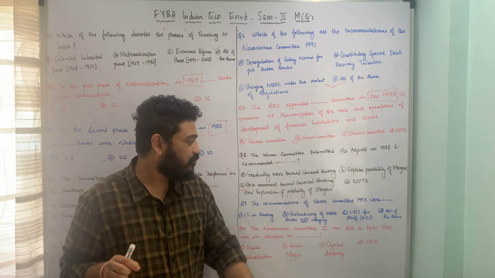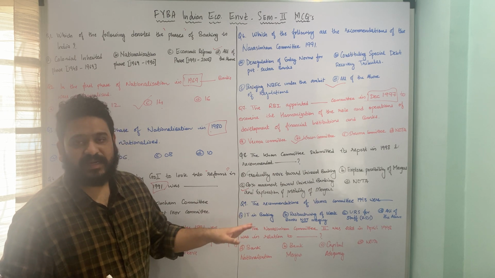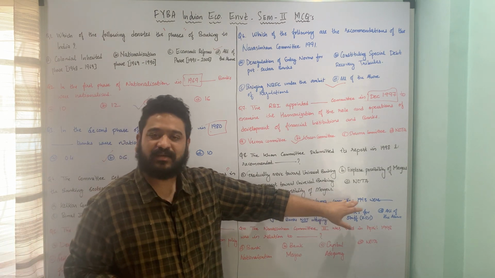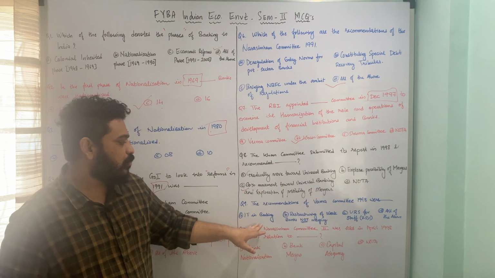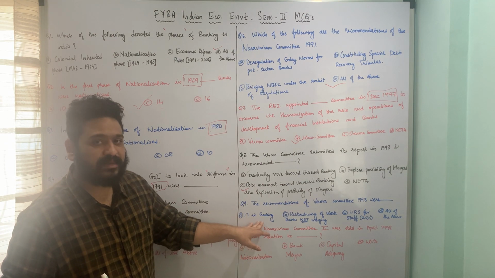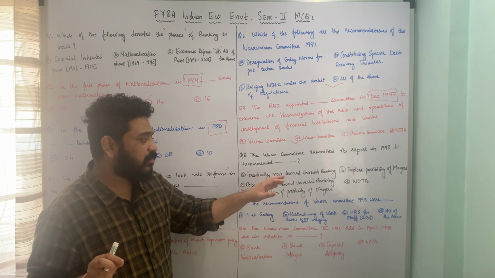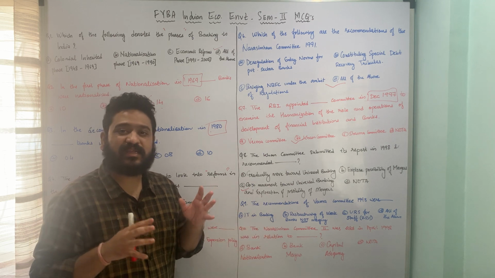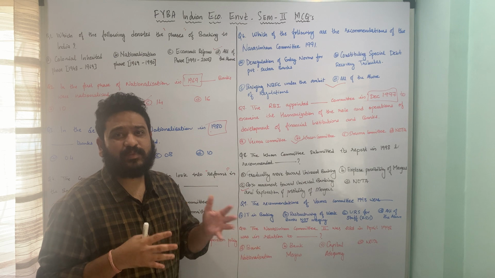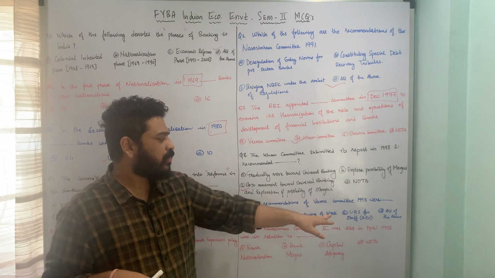The recommendations of the Verma Committee 1998 were dash. So there was another important committee, which was set up by the Government of India, and its name is Verma Committee in the year 1998. Let us look at what were the recommendations. The first is information technology or IT in banking. Second is restructuring of weak banks. So what the Verma Committee recommended is that there should be restructuring of a weak bank. There should not be merger of a weak bank with a strong bank, as it will create more problems. So he suggested that.